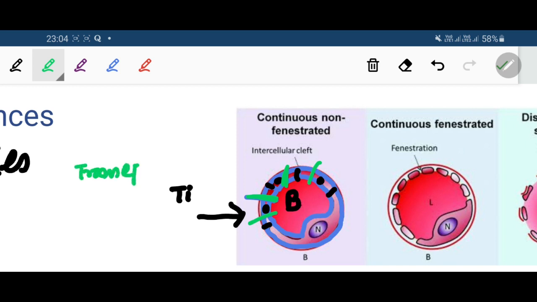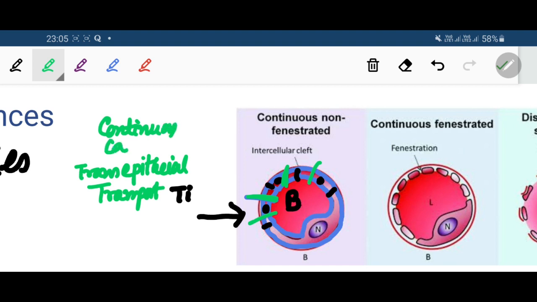Transepithelial transport is seen in case of continuous capillaries. Continuous capillaries show transcytosis, and due to transcytosis there is presence of a special type of vesicle in the cytoplasm.